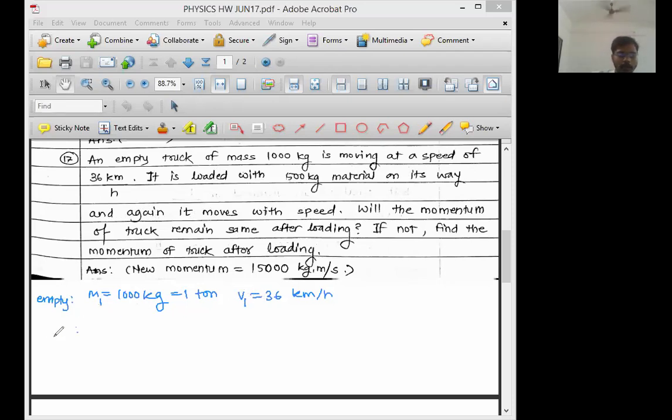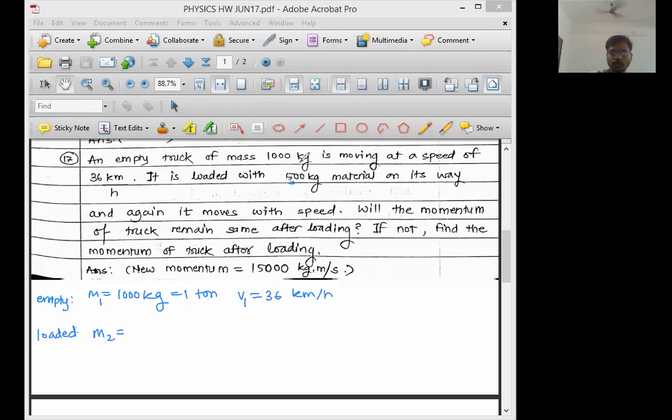Now the truck gets loaded with a mass equal to 500 kg. Now you people reply to me in the chat box. What will be the total mass of the truck in the second situation, when the truck is loaded with 500 kg material? Yes, Devi, you are right.